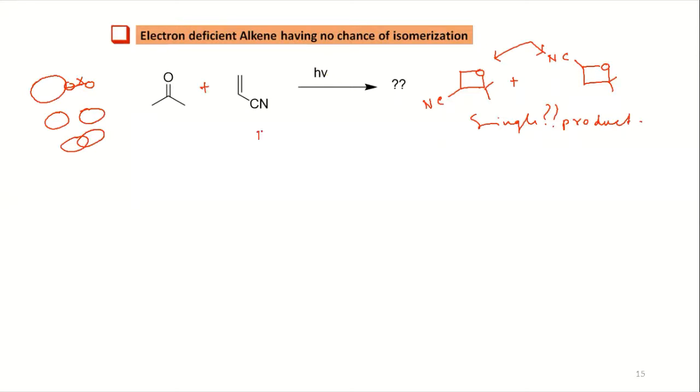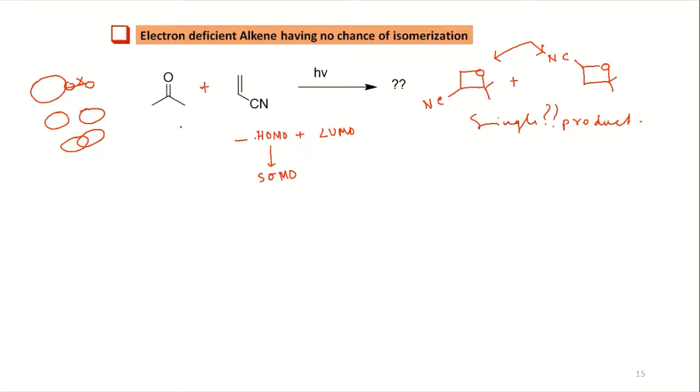you generally have the interaction of HOMO and LUMO of the two interacting orbitals, right? Now since you are doing photochemistry, your HOMO is actually being changed to SOMO. Okay, what does it mean? Your electron is being jumped from HOMO to the LUMO of the same molecule, because it is getting excited.